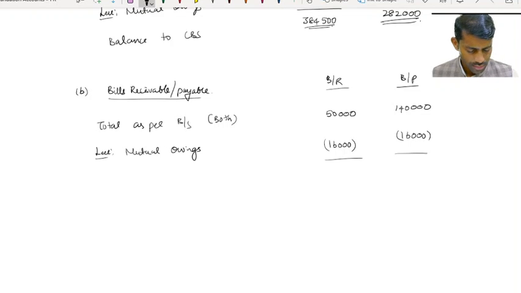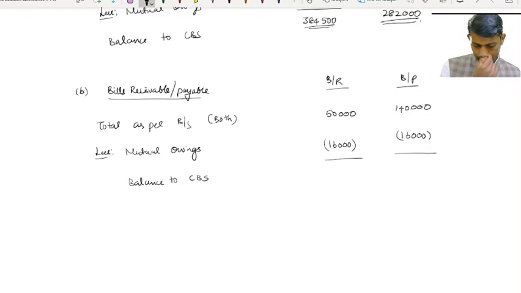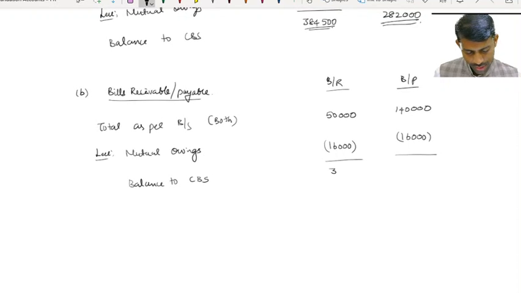So the balance to CBS is 34,000 and 1,24,000.